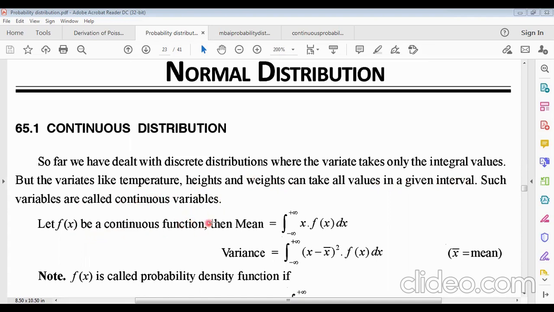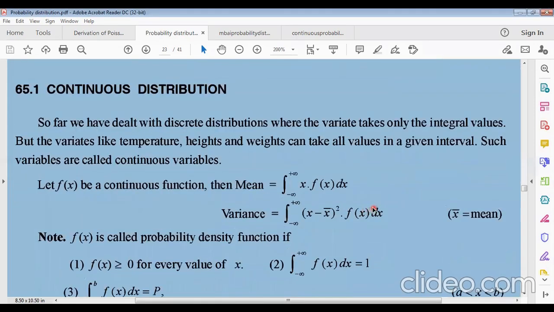Let f of x be a continuous function, then mean will be what? Integral from minus infinity to plus infinity of x into f of x dx. You must know this from the random variable chapter. And variance also can be written as the integral from minus infinity to plus infinity of (x minus x bar) whole square into f of x dx. X bar means arithmetic mean.